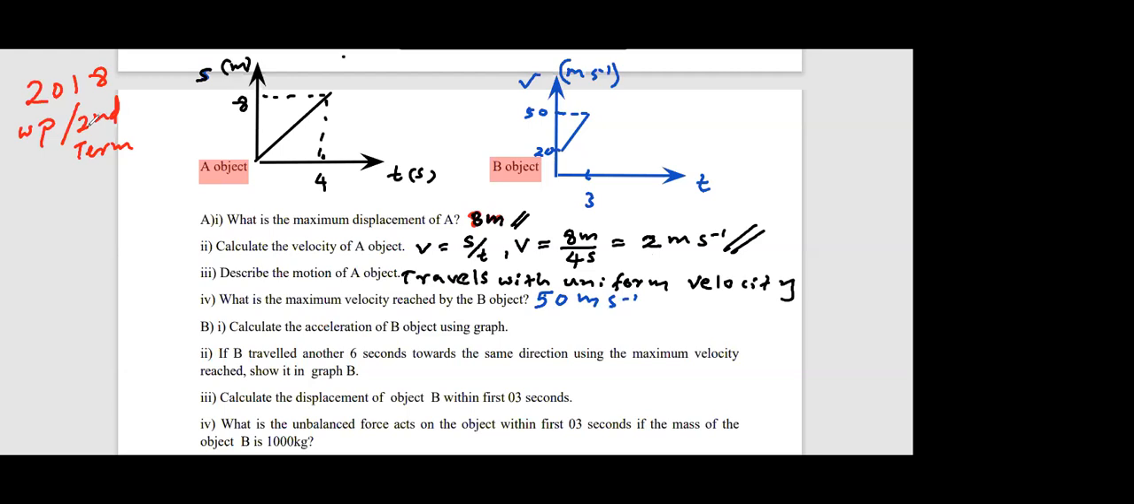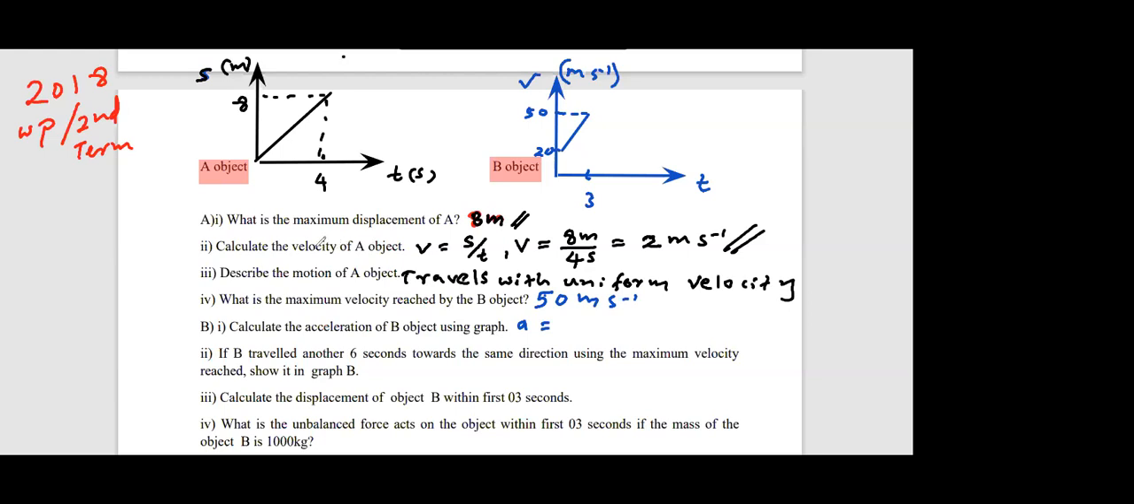The next question, calculate the acceleration of B using the graph. Who can give me the answer? Acceleration of B. Look at the graph of object B. Yes, any volunteers? I'll ask the answer from Anuk. Vinuka? 10 ms minus 1. 10 ms minus 2. 10 ms minus 1 or 10 ms minus 2. Anuk and Vinuka: one gave 10 ms minus 1, the other gave 10 ms minus 2.